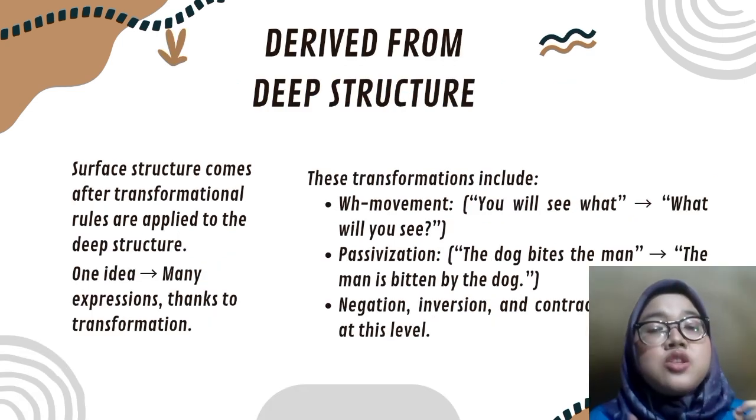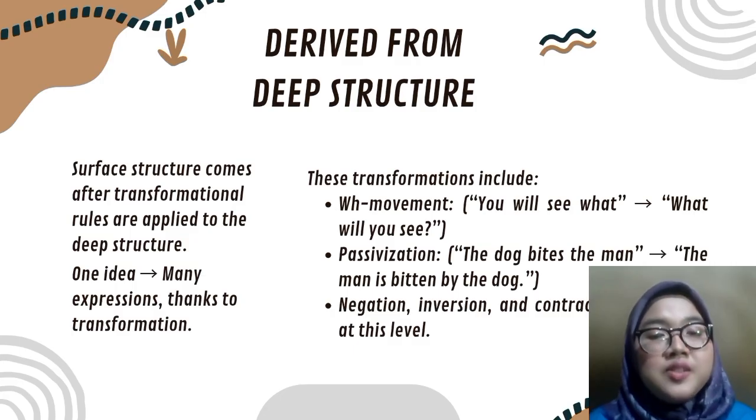Surface structure is derived from deep structure. Surface structure is not random. It comes from something called the deep structure. The deep structure is the basic sentence that contains the subject, verb, and object before any changes happen. Then transformational rules are applied to turn it into the final sentence.